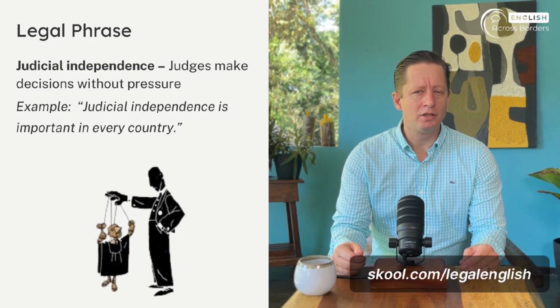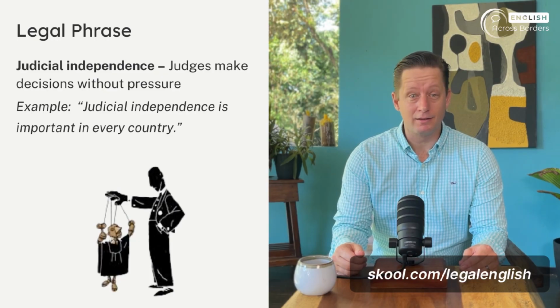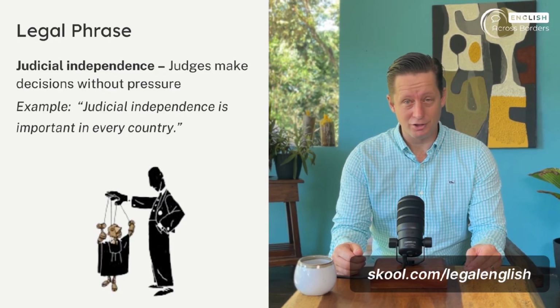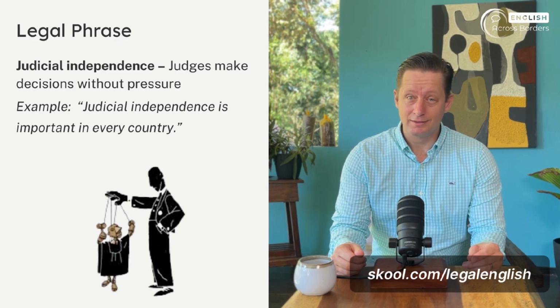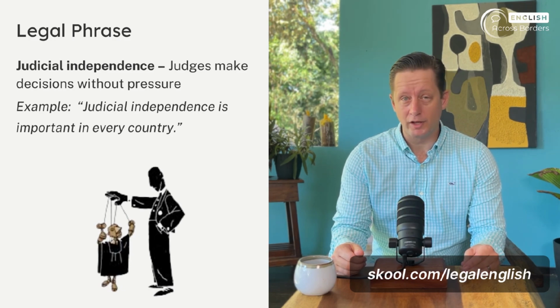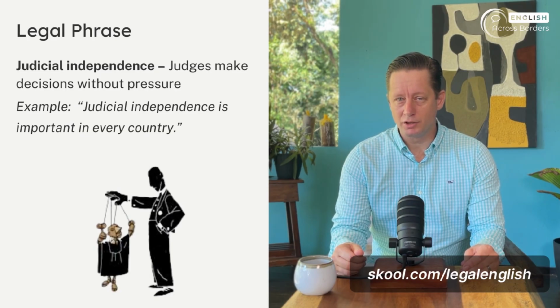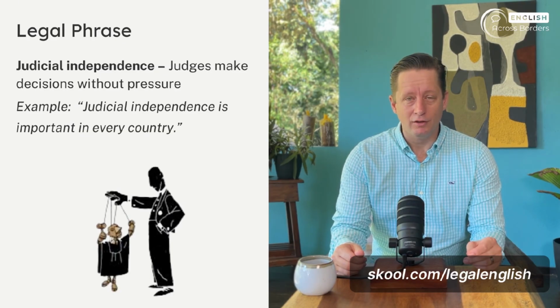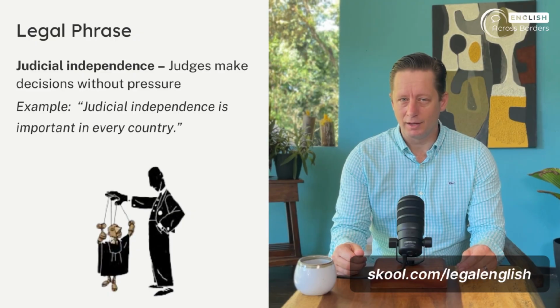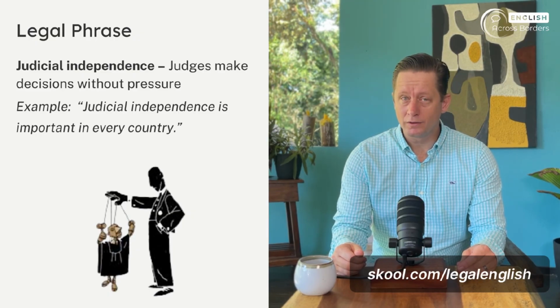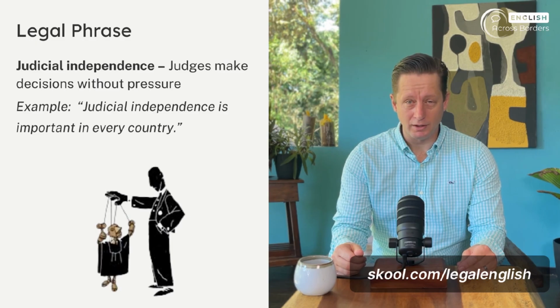Imagine a judge is deciding a case against a very powerful company. Politicians want the judge to protect the company. Citizens protest and want the opposite. Judicial independence means the judge ignores both pressures and looks only at the evidence and the law. Without judicial independence, the court system loses credibility, and justice is not fair.